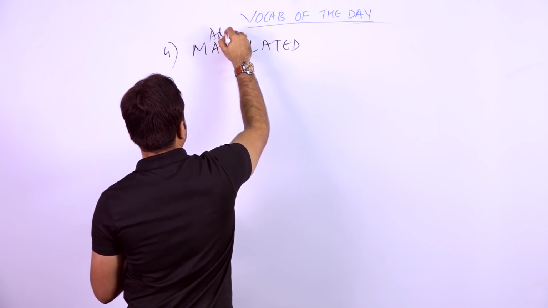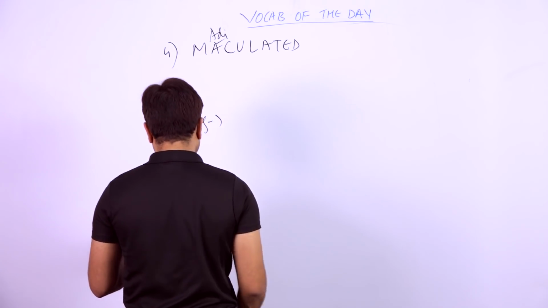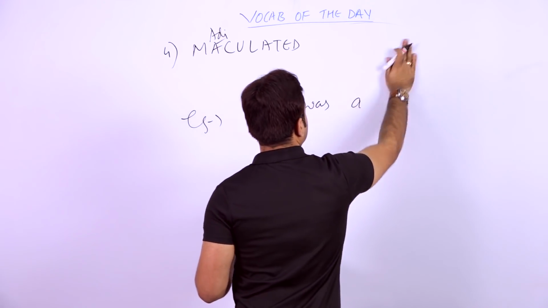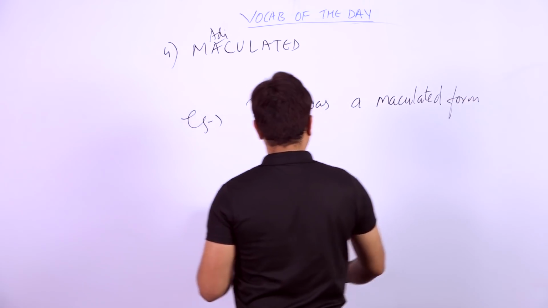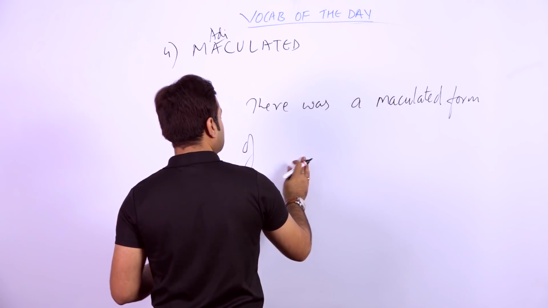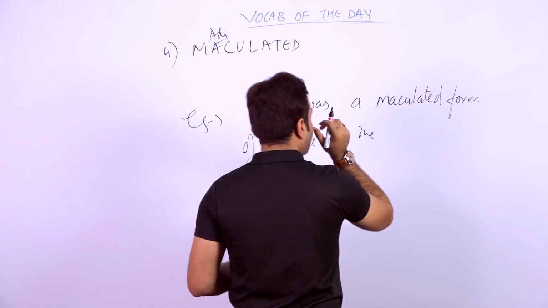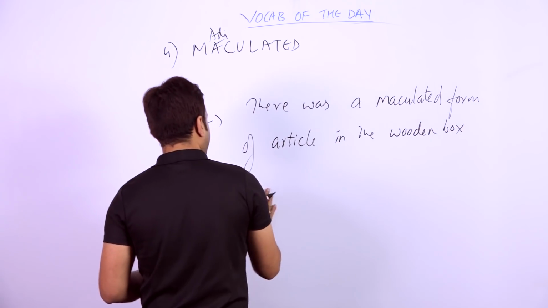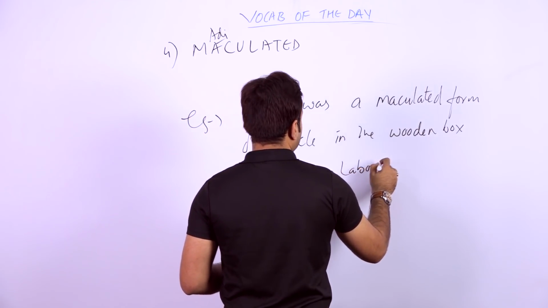Maculated can be used as an adjective in a sentence. First of all, we have to see the sentence. The sentence here is: there was a maculated form of article in the wooden box kept in the laboratory.